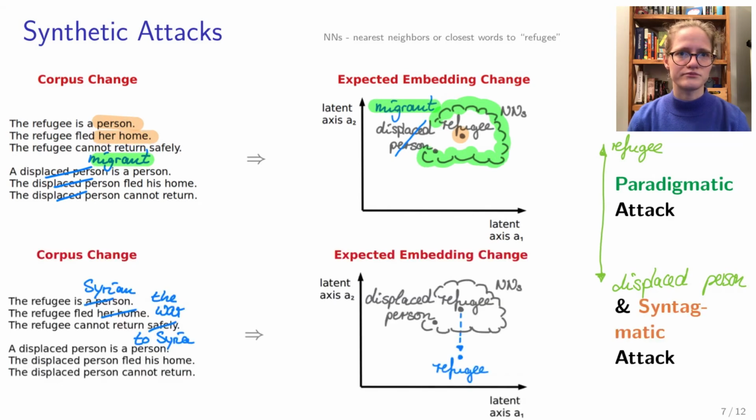For the syntagmatic attack, we basically use the same idea. That is, we change the syntagmatic associations in the original text. If you are observant, you will have already noticed that it says paradigmatic and syntagmatic attack, and not only syntagmatic attack on the right. This is because, as you see in the expected embedding change, the nearest neighbors for refugee also shift when the co-occurrence, that is the syntagmatic associations, and with that the position in the embedding shifts. Therefore, the nearest neighbors, and with that, the paradigmatic associations might also be different after introducing the syntagmatic shift.